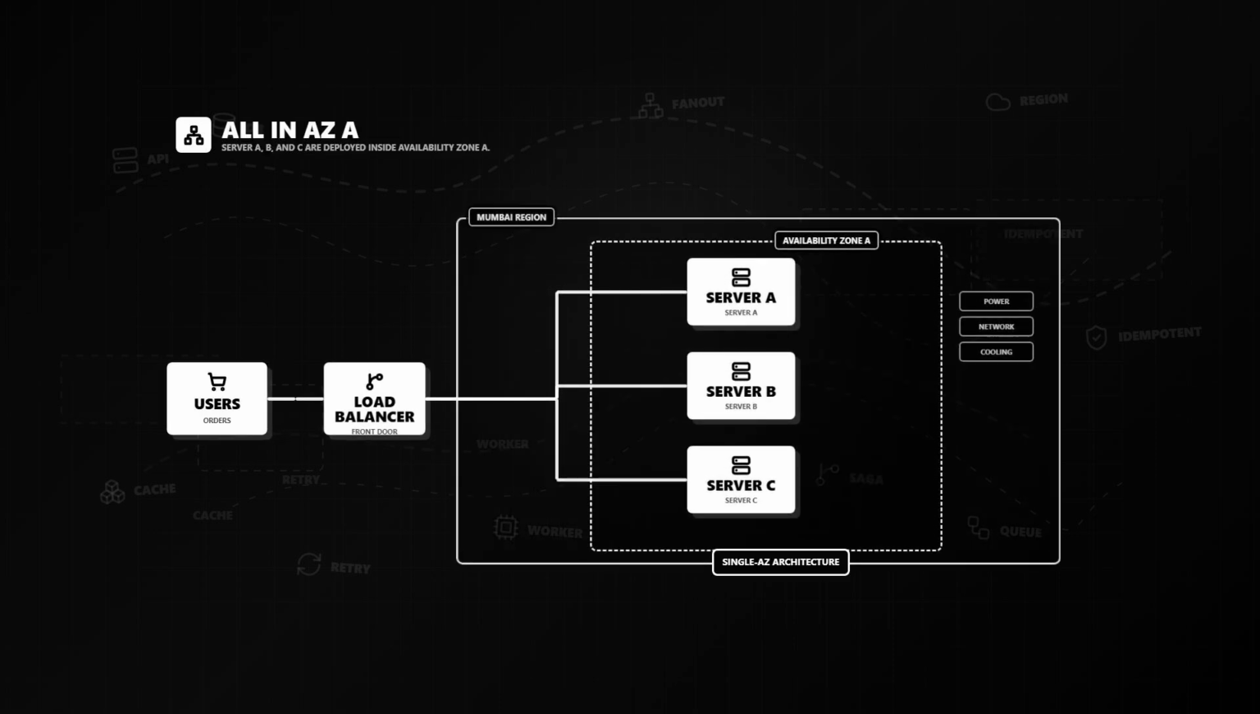Let us say that Server A, Server B, and Server C are all deployed inside Availability Zone A of the Mumbai region. The load balancer distributes traffic across 3 different machines. But physically, all 3 machines still depend on the same availability zone. This is what we call a single AZ architecture. FoodDash has server-level redundancy, but it does not yet have location-level redundancy.